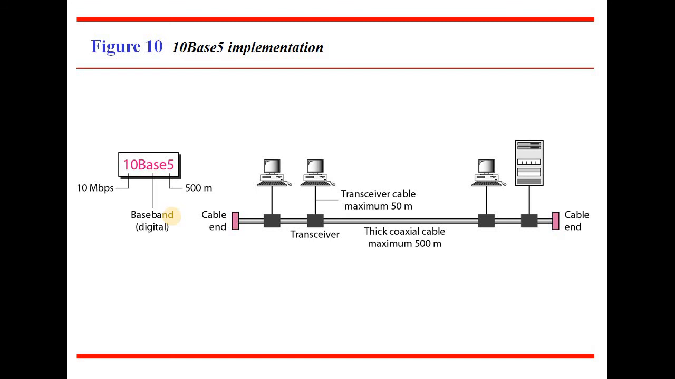Here 10 Mbps of data is sent across the baseband, that is, the digital data is transmitted through a 500 meter cable. You can see the cables here, and you have the transceivers, which act as a transmitter as well as a receiver, and they are separated by a certain space. You cannot place them next to each other. The length of the cable connected to the device is 50 meters, you can see here, and the entire cable length is restricted to 500 meters, so it is called 10Base5.